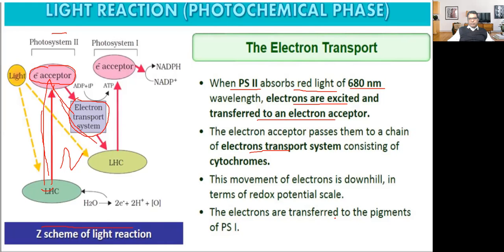The electrons are transferred to the pigment of photosystem first. So from photosystem second, electrons are transferred to photosystem first. And then from here also, the light harvesting complex of photosystem second will also get light and will also get electrons. So here the reaction center is what? 700. The wavelength is 700. So here again there is an electron acceptor, and this electron acceptor will be reducing NADP ion into NADPH.